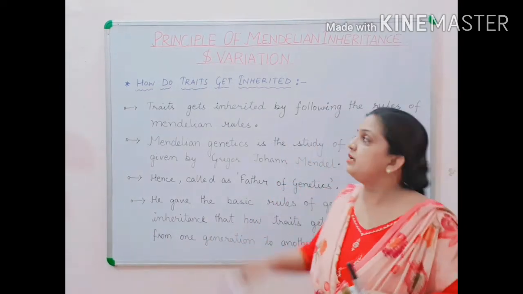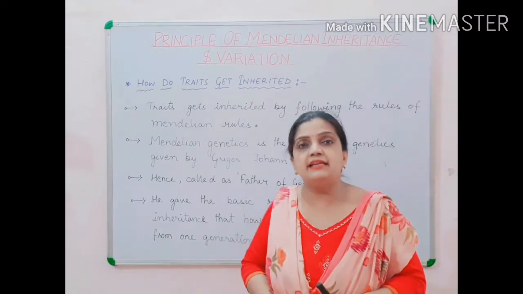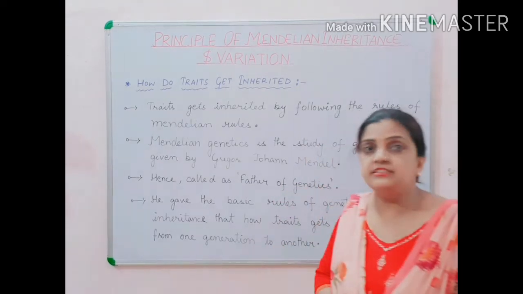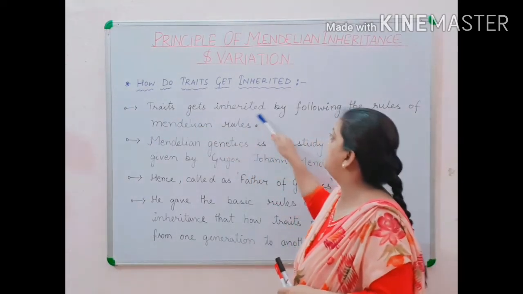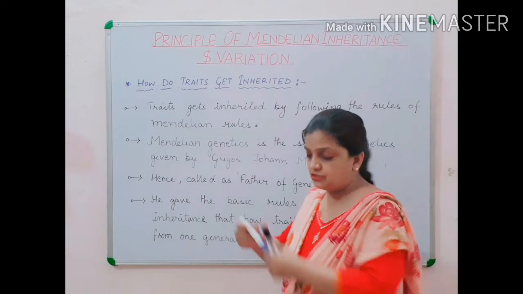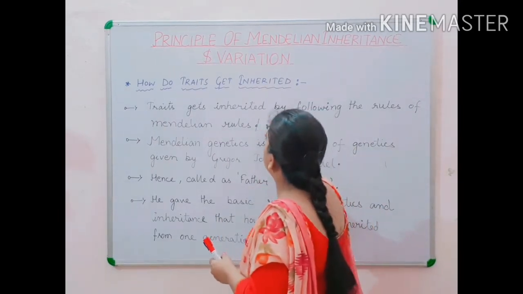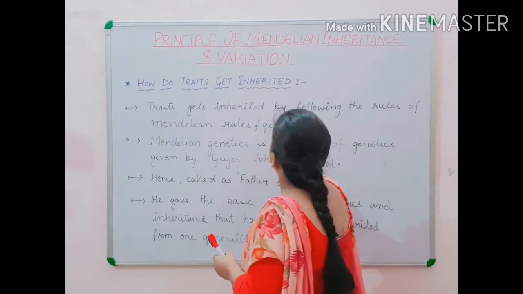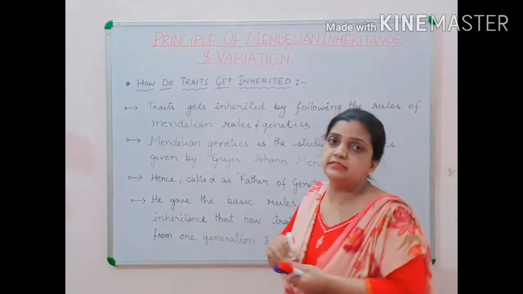We are going to get the answer by studying Mendelian inheritance, Mendelian genetics. Traits get inherited by following the rules of Mendelian genetics, or Mendelian rules. The characters we are going to study, how they are transferred, it is through Mendelian genetics.